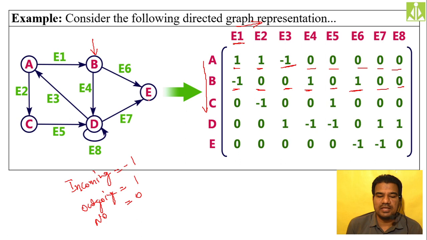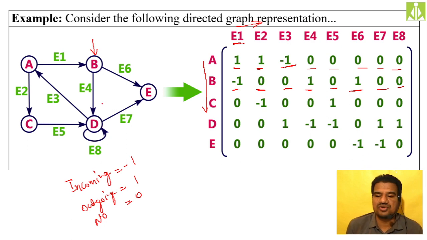Then finally the E node, E vertex. For E1, 0, E2, 0, E3, 0, E4, 0, E5, 0. E6, E7, both are -1, E8, 0. Like that you can remember.